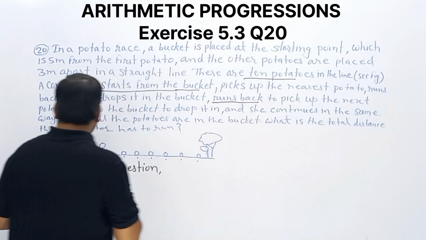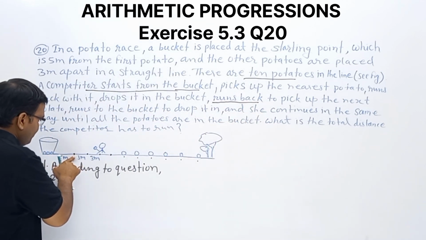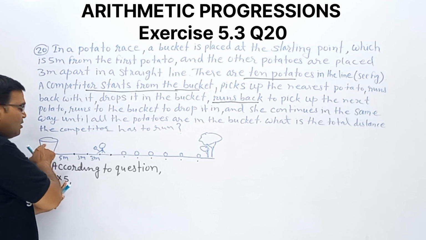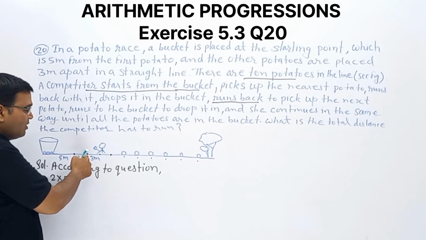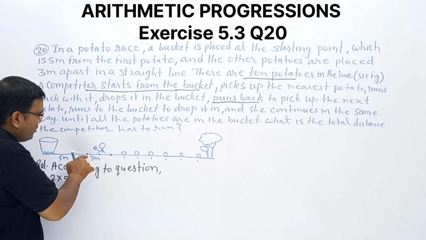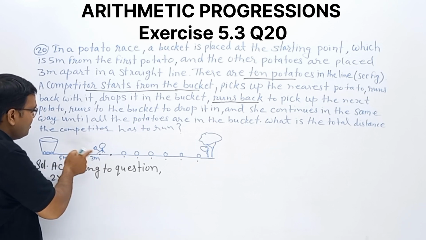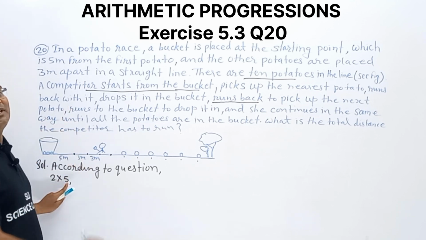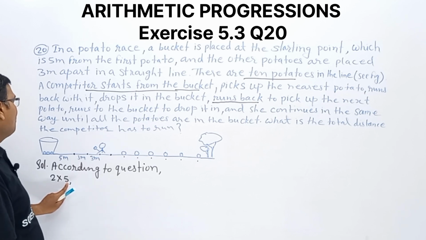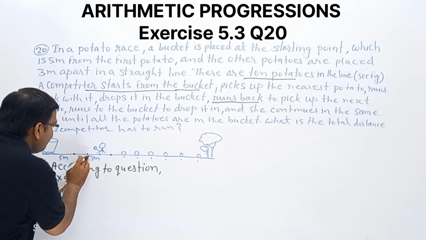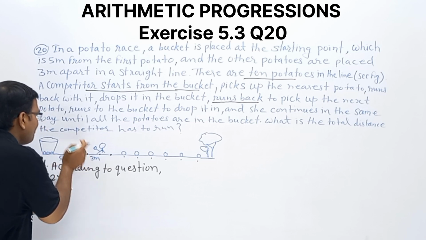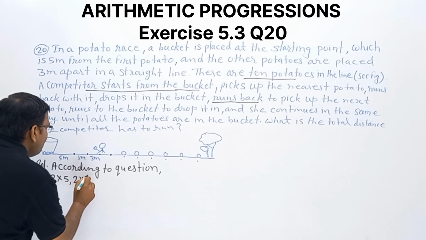Next, after dropping it in the bucket, the competitor runs back again to pick up the next potato. Starting from the bucket to pick up the second potato, what distance is run by the competitor? 5 plus 3, 8 meters. Again picks up the second potato and runs back to drop it in the bucket. It means 2 times 5 plus 3.